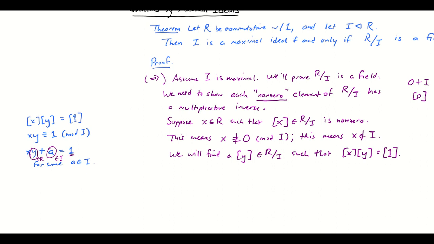All right. So let's consider the ideal. I'm going to call this angle brackets I comma X. And I'm going to write down a definition of that because it's non-standard notation. So this is the set of all A plus XY such that A belongs to I and Y belongs to R. Okay, I claim this is an ideal.